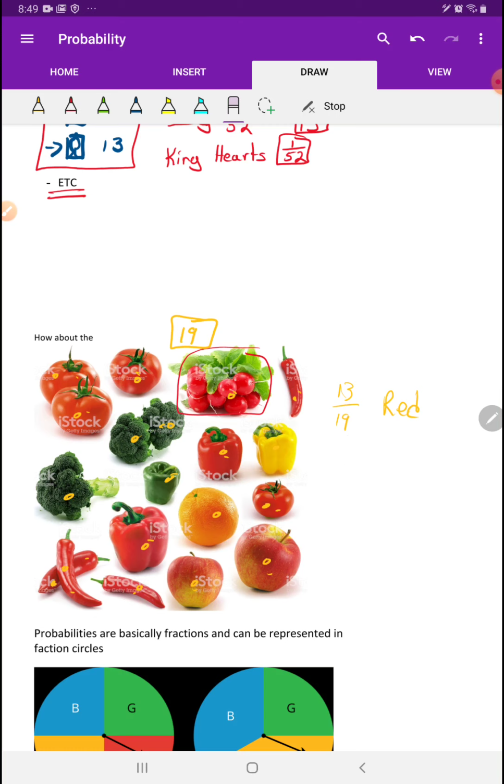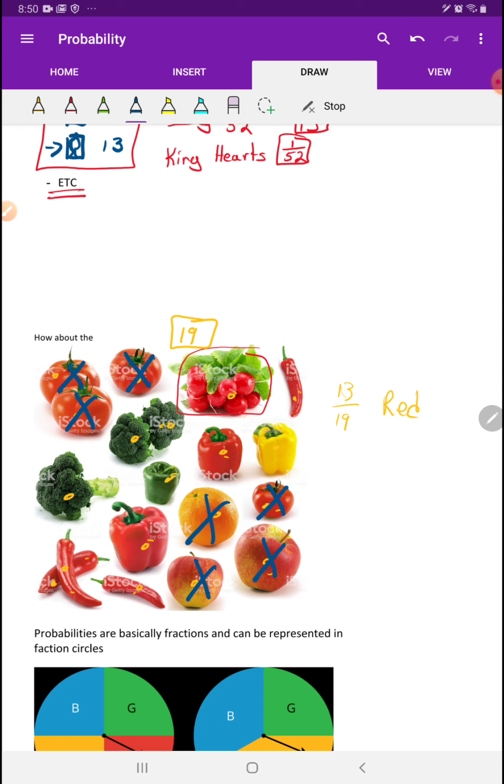For example, what's the probability of getting a red vegetable? Now it's different because we have to think about what we mean by that. So this is obviously not a vegetable, and this is obviously not a vegetable, and this is obviously not a vegetable. Some people say tomatoes are vegetables, some people say they aren't. We're going to say that tomatoes are vegetables because that's the way they're scientifically categorized.